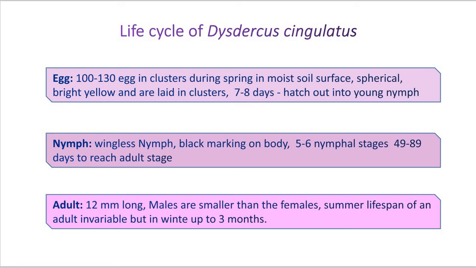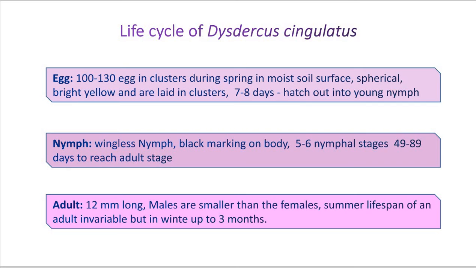Here, the egg stage: the female lays an average of about 100 to 130 eggs in clusters during the spring on moist soil surface. Then again in fallen leaf litter or in crevices of the ground. Now on the ground such crevices, holes and gaps are present. Now on that moist soil, the female can deposit a number of eggs.